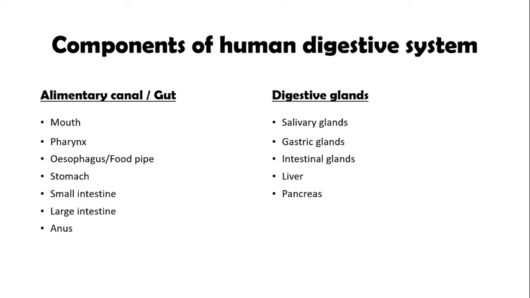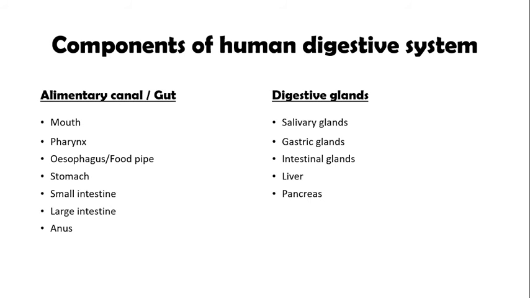Now, liver and pancreas, these are the two digestive glands which are present outside the alimentary canal, but they pour their secretion inside the alimentary canal. And to which part do they pour their secretion? They pour their secretion in the small intestine.